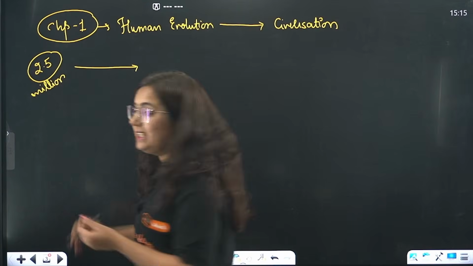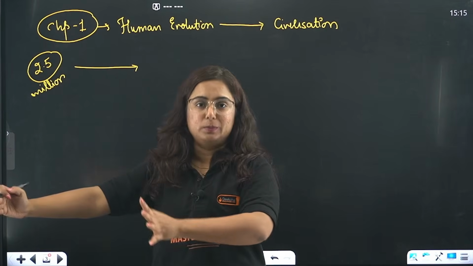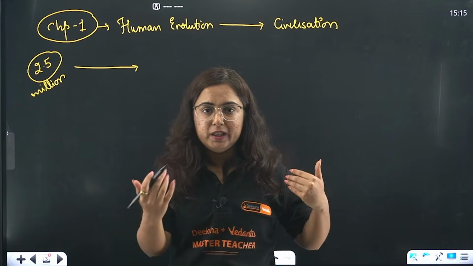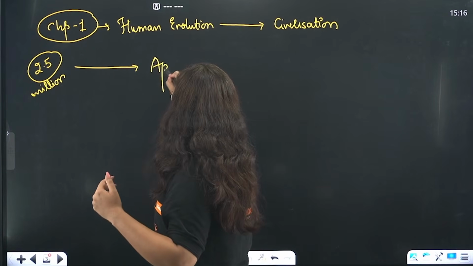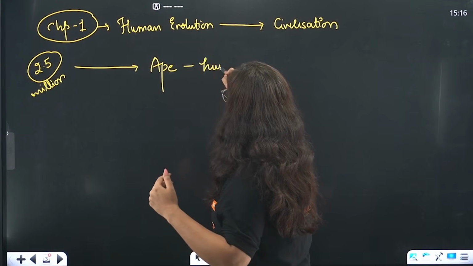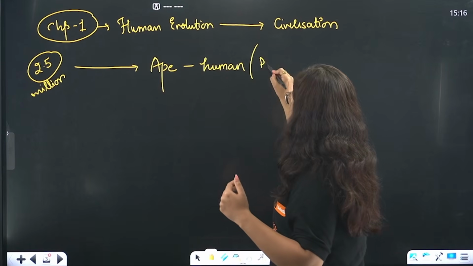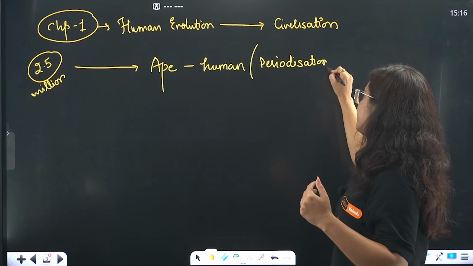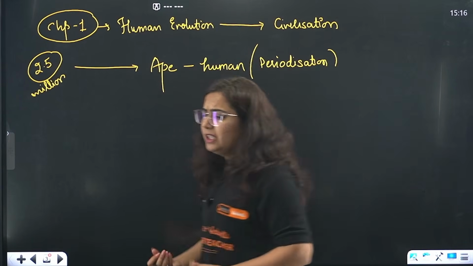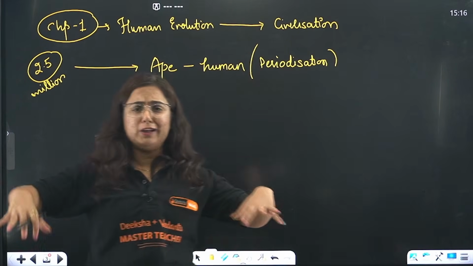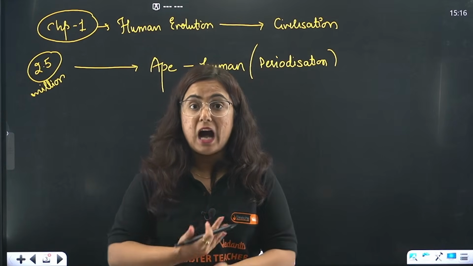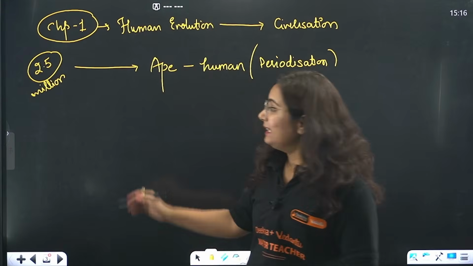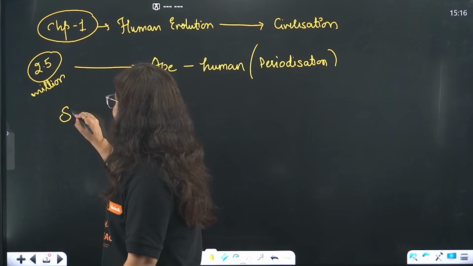After that, we saw that from animal to human there was a journey, a transformation that gradually happened from an ape to human in periods, and we have done this periodization for the convenience of our study. We saw a human who was walking on 4 limbs. Then we saw how the human evolved and stood upright on 2 limbs, and that particular period is known as the Stone Age.